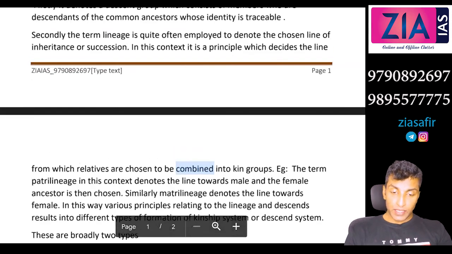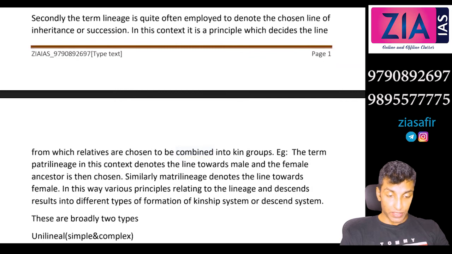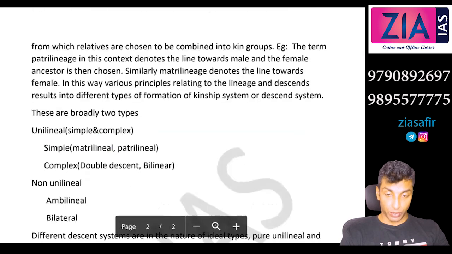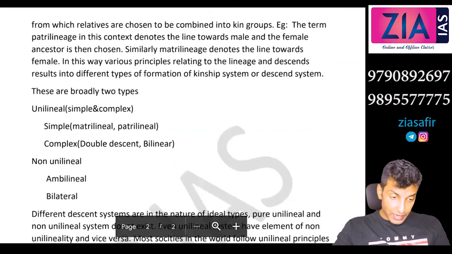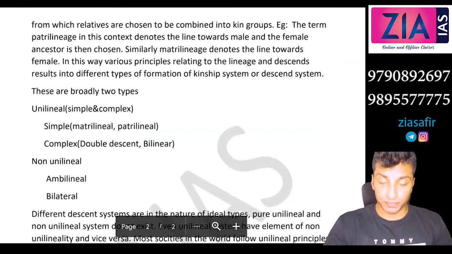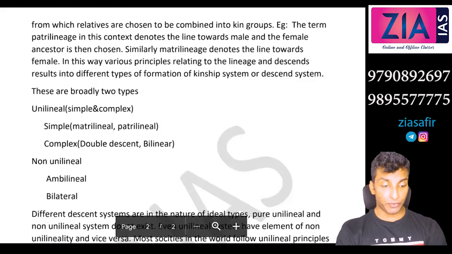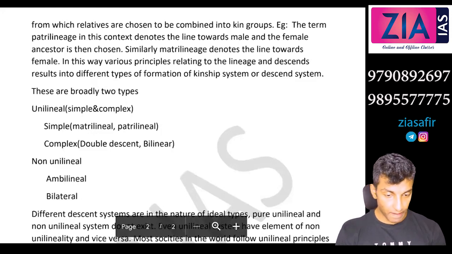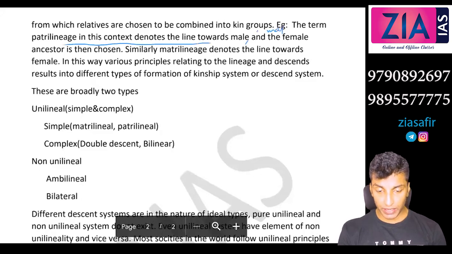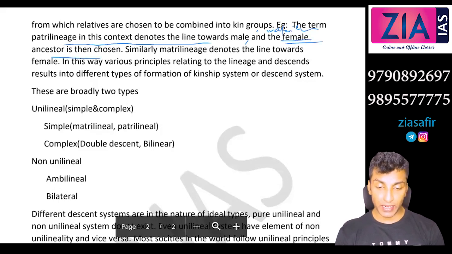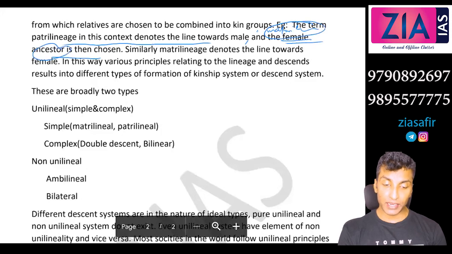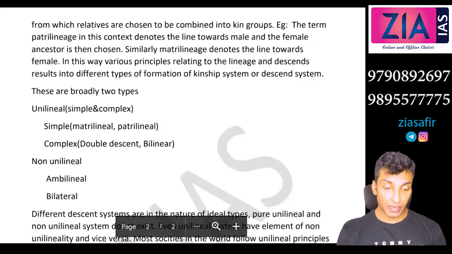So in this context, it is a principle which decides the line from which relatives are chosen to be combined into a kin group. For example, the term patrilineage in this context denotes the line towards male, and matrilineage, you need to complete here. Matrilineage, the line to the female ancestor is then chosen. If it is matrilineage, female ancestor; if it is patrilineage, it is male ancestor.